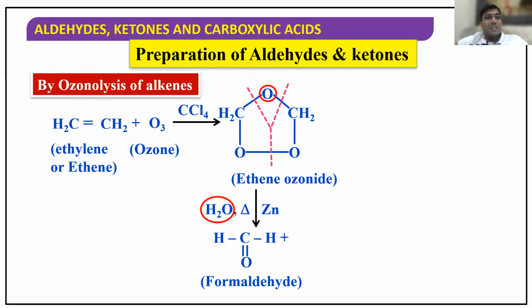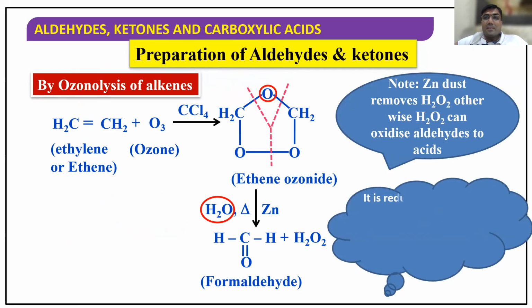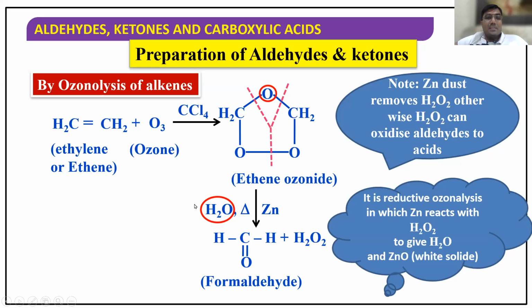Similarly, zinc dust, I told you already. Here what happens? This H2O2 will form hydrogen peroxide. Hydrogen peroxide should be destroyed. That's why zinc is used. So zinc destroys hydrogen peroxide to water. Okay.